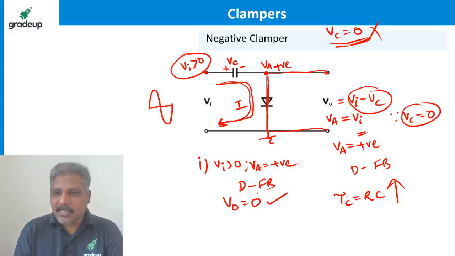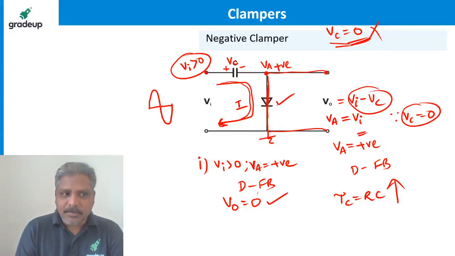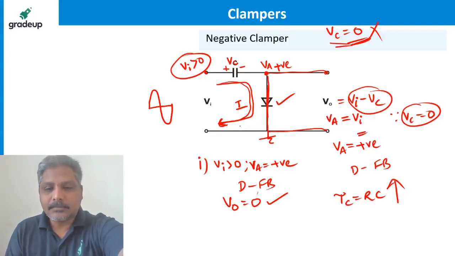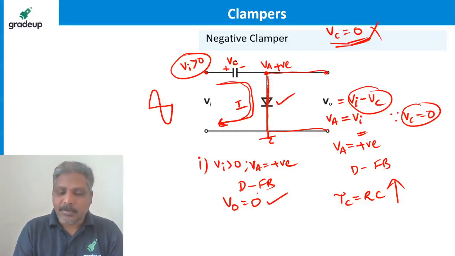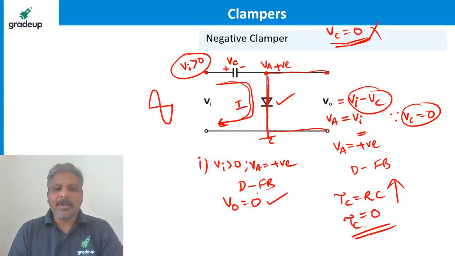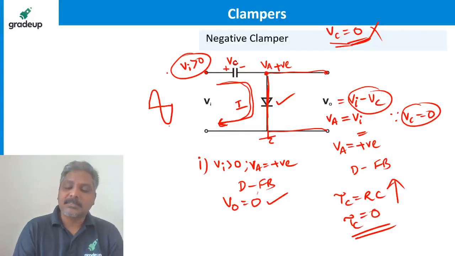In this case, when the diode is under forward bias, the capacitor is charging in this loop, and how much is the resistance in that loop? 0. So how much is the charging time constant? It is 0. A charging time constant of 0 means the capacitor is charging instantaneously, as per the input voltage.